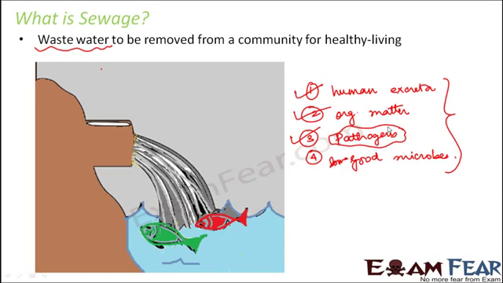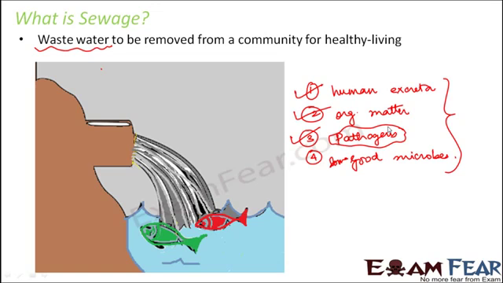So why are we talking about sewage treatment? Why do we want to treat the sewage? Sewage contains waste and harmful substances. So what do we want to do? We want to remove it from the community. We want to dispose the sewage. Now the question is, when we know that we have to throw the sewage, can we just throw it anywhere? Or do we need to make sure that there is a proper disposal of the sewage?